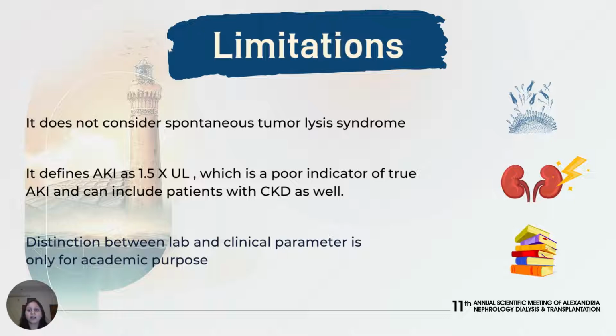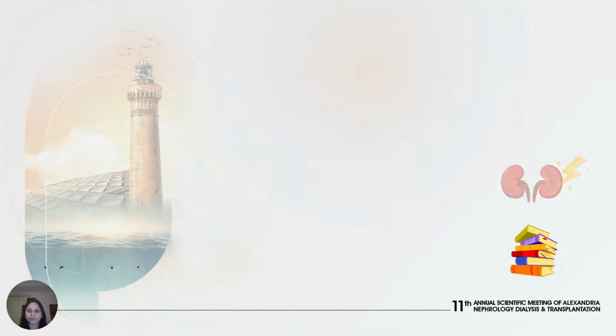First, these criteria are defined relative to the timing of cytotoxic therapy. Hence, it does not consider spontaneous tumor lysis syndrome. Second, it defines acute kidney injury as 1.5 times the upper limit of serum creatinine, which is a poor indicator of true acute kidney injury and can include patients with chronic kidney disease as well. Third, the distinction between lab and clinical criteria is of limited clinical significance and mainly for academic interest, as most patients are initiated on treatment as soon as the lab abnormalities develop.